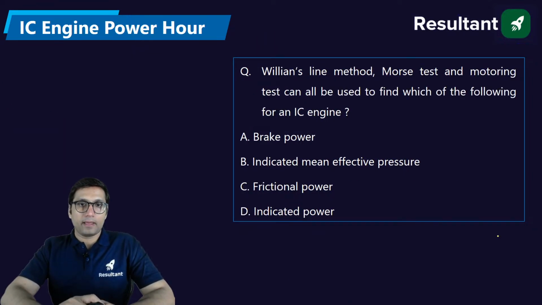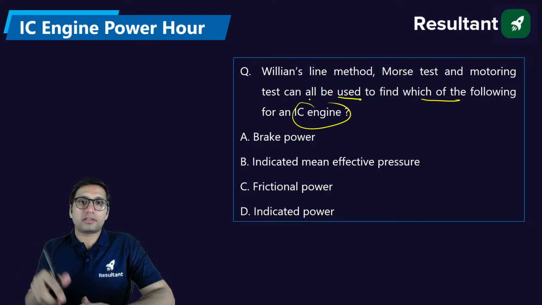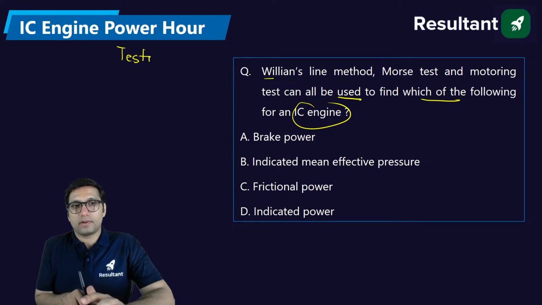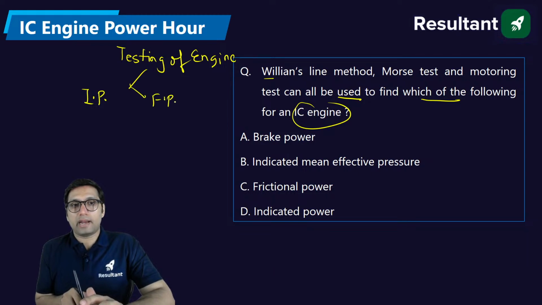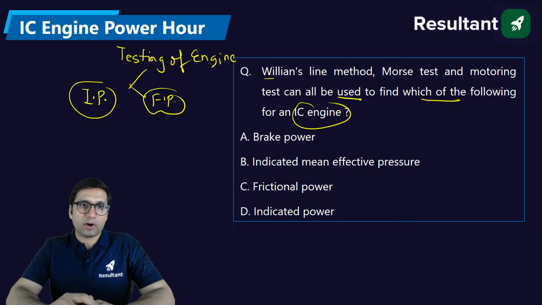Okay, Willans line method, Morse test and motoring test can all be used to find which of the following for an IC engine? These are the three types of engine testing. What do we try to test from the engine? We try to test the indicated power and the friction power. We generally obtain these data: the value of indicated power and the value of friction power.